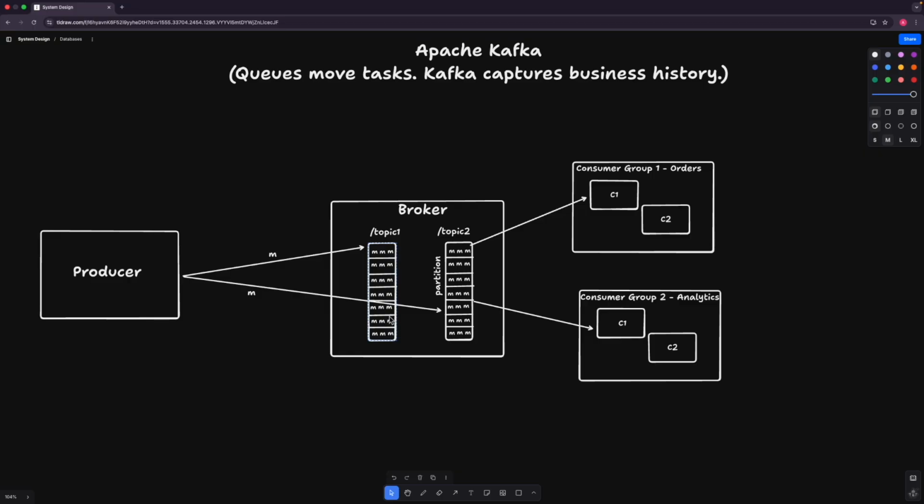Here, let's understand a simple flow of how Kafka works, and then we'll discuss the major advantages and why it is widely used in the industry. With Apache Kafka, we'll have producers and consumers, and in between them we'll have the broker. In the broker, we create topics, like we created in SQS and also in Redis. Similarly, here we create a topic, and in the topic we'll have something called partitions. Within one topic, we can have multiple partitions, and in those partitions the messages will be stored.